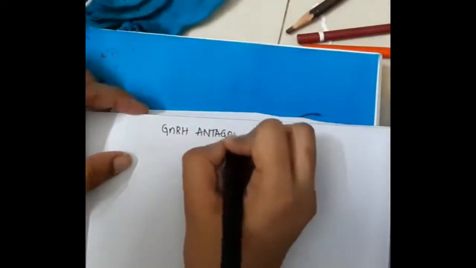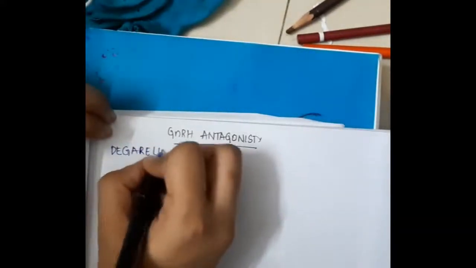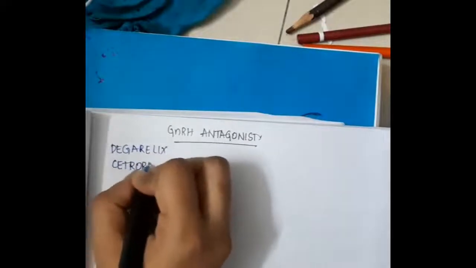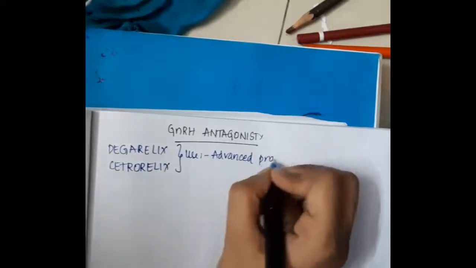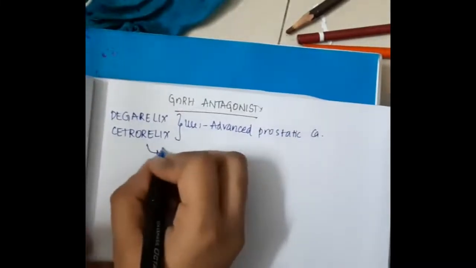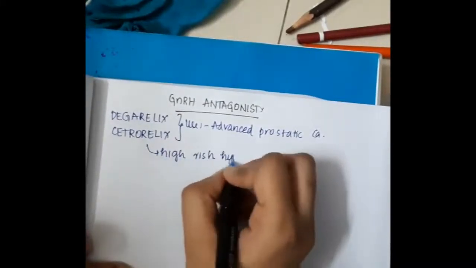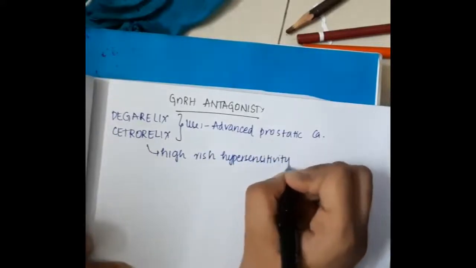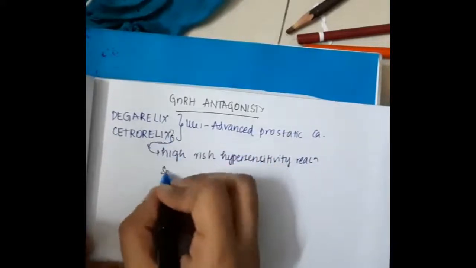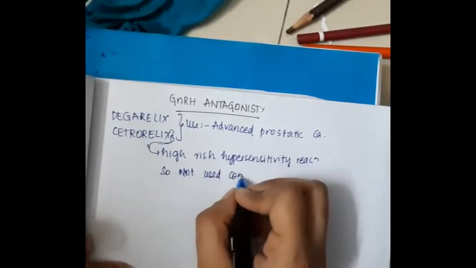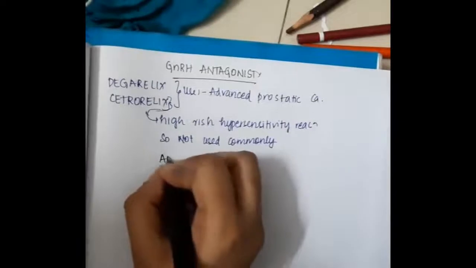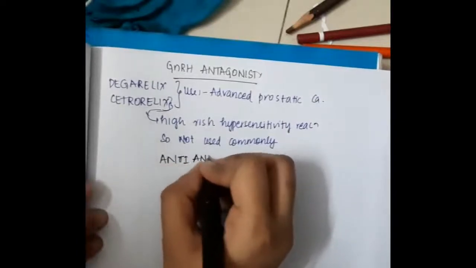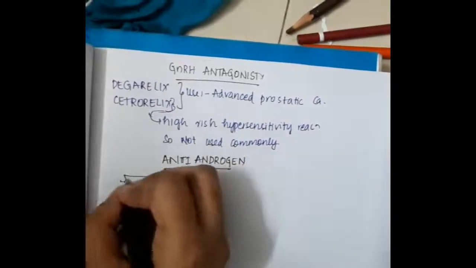Then we have gonadotropin releasing hormone antagonists, degarelix and cetrorelix. They are used in advanced prostatic carcinoma. Cetrorelix has a high risk of hypersensitivity reaction and is not used commonly.